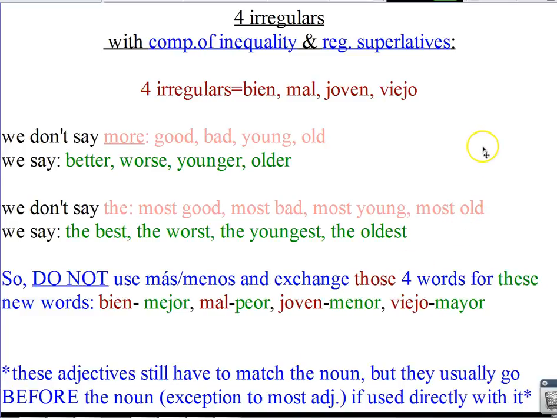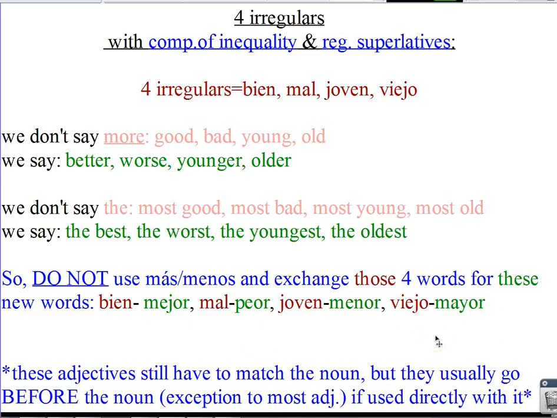These adjectives still have to match the noun, but they usually go before the noun, which is an exception to most adjectives, if it's used directly with it. You guys know that adjectives have to agree in number and gender with the noun that they're describing. Well, these adjectives end in the letter R, and they only have two forms, singular and plural, because they're the same for masculine and feminine. So mejor can become mejores. You add es to these to make them plural. There is no masculine or feminine form. It's just what you see here.